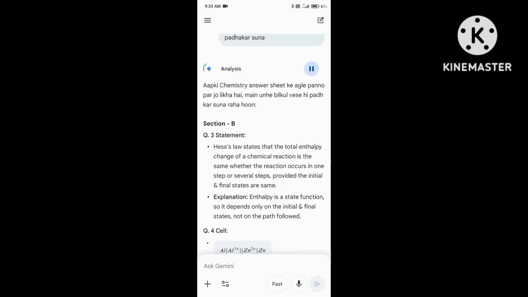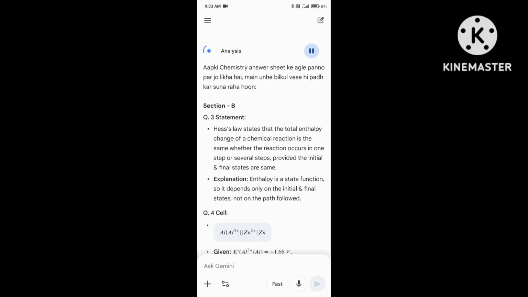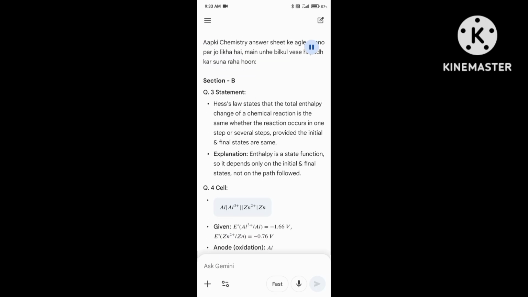The enthalpy change of a chemical reaction is the same whether the reaction occurs in one step or several steps, provided the initial and final states are the same. Explanation: enthalpy is a state function, so it depends only on the initial and final states, not on the path followed.